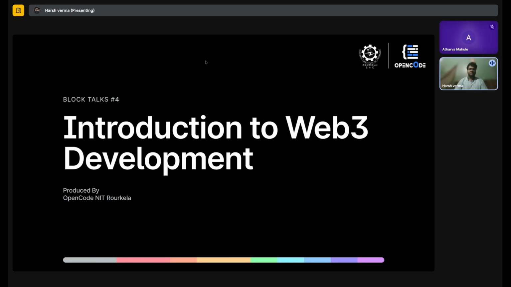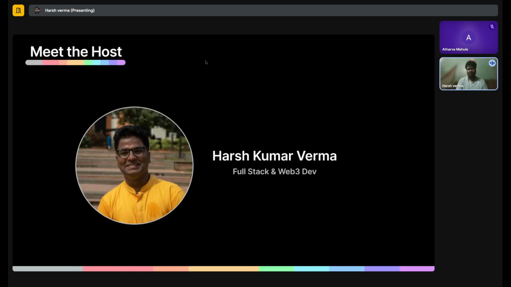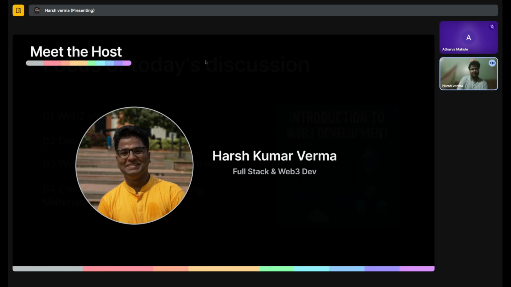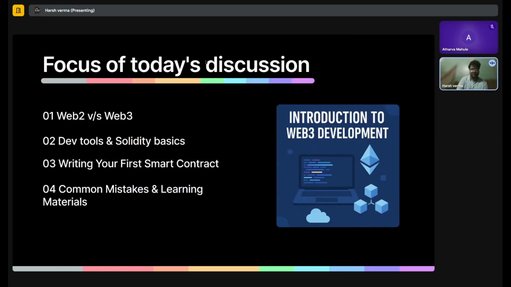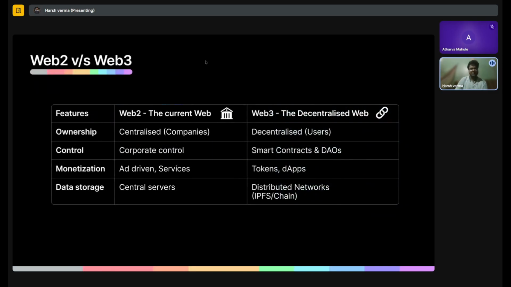And in today's session, we will be discussing Web3 development. This session will be taken by me, Harsh Kumar Verma. In today's session, we will be discussing what is Web3 and Web2, just getting a revision of it, as well as I will be talking about some dev tools and Solidity basics, and we'll also be coding our first smart contract. So without wasting any time, let's start.